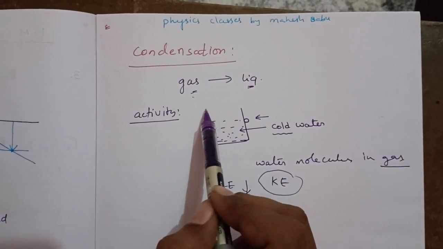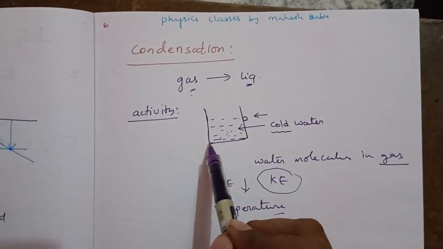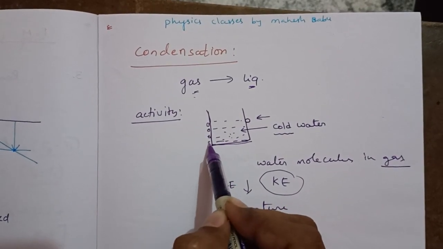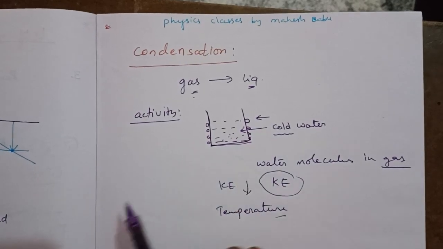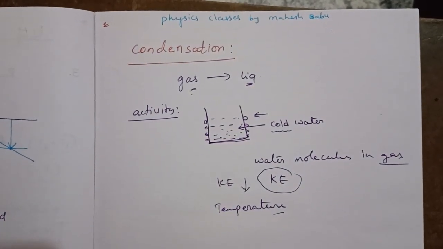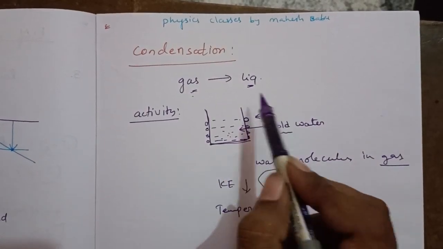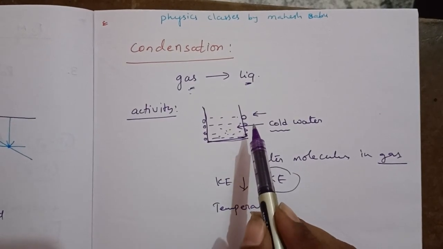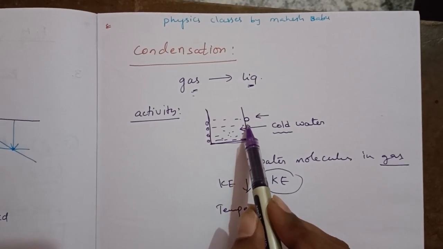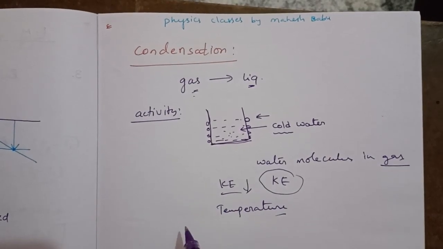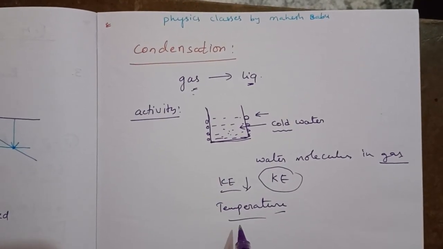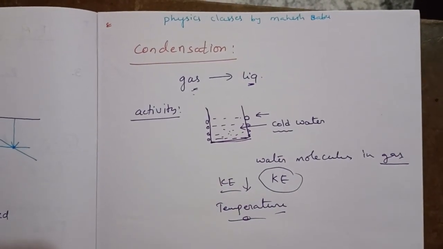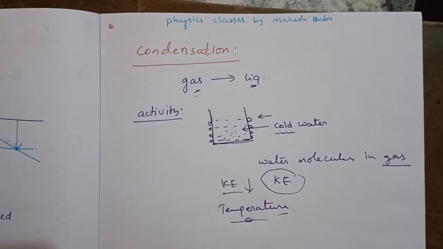That's why, whenever we take a cold water bottle and keep it in an open place, the surface of the water bottle gets some water droplets. That is because of condensation. The water molecules moving around the cold water bottle collide with the bottle, their kinetic energy decreases, and finally their temperature decreases. Whenever the temperature is reduced, the gas is converted into liquid.